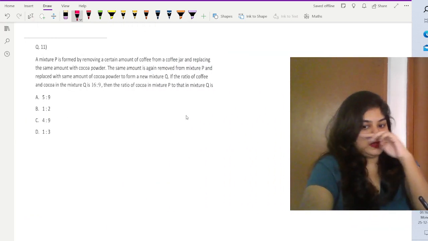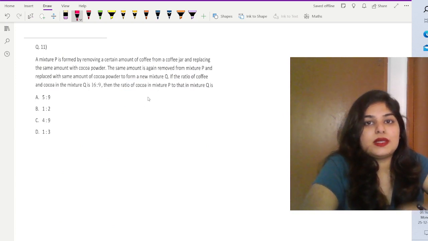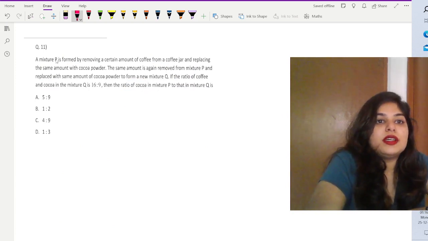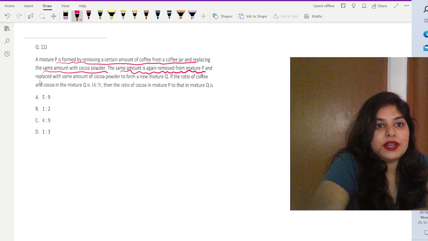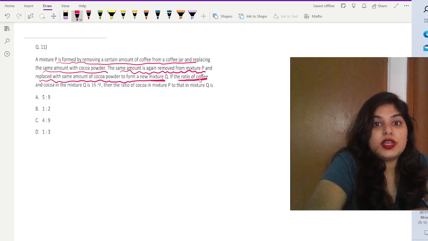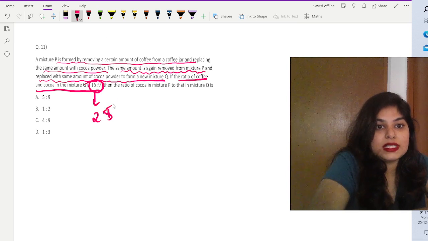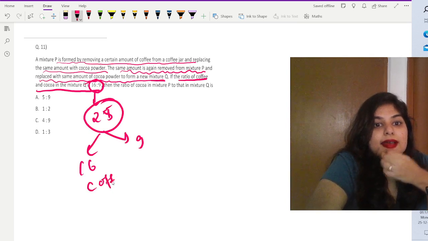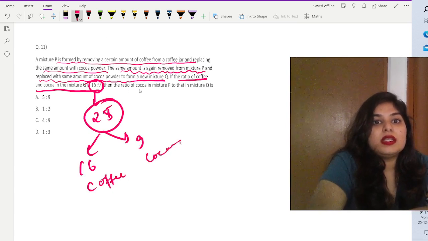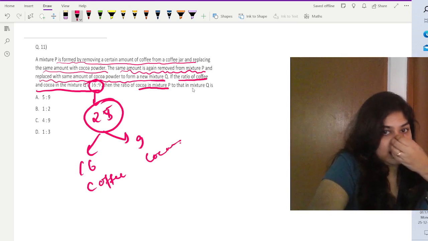So here, this is the question for replacement and substitution. A mixture P is formed by removing a certain amount of coffee from a coffee jar and replacing the same amount with cocoa powder. Now, the same amount is again removed from mixture P and replaced with the same amount of cocoa powder to form a new mixture Q. If the ratio of coffee and cocoa in the mixture is 16:9, the total is 25, out of which 16 and 9 are coffee and cocoa. Then the ratio of cocoa in mixture P to that in mixture Q is how much?